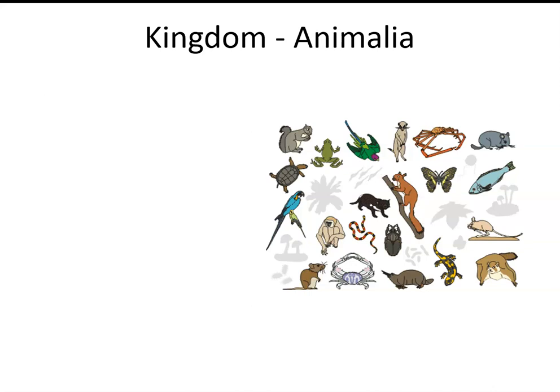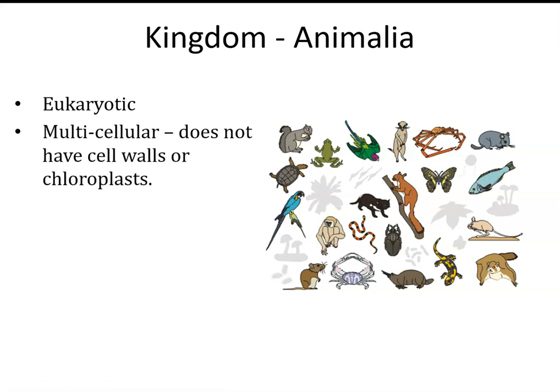Finally, in the domain Eukarya, we have the kingdom Animalia. They are all eukaryotic organisms. They're multicellular, so they do not have cell walls or chloroplasts, right? Because those are the things that are plants. Animals do not have cell walls or chloroplasts. They're all heterotrophic, meaning we have to eat our own food. And all animals have sexual reproduction.